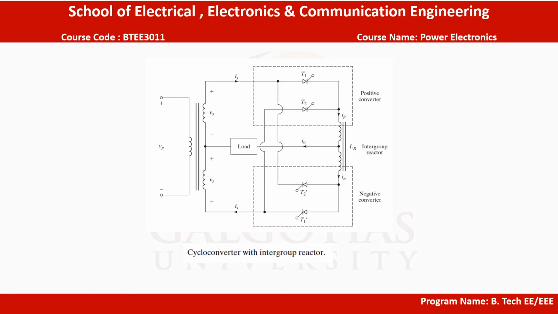The circulating current can be eliminated by suppressing the gate pulses to the converter not delivering load current. A single phase cycloconverter with a center tap transformer is shown in the figure. It has an intergroup reactor which maintains a continuous current flow and also limits the circulating current.